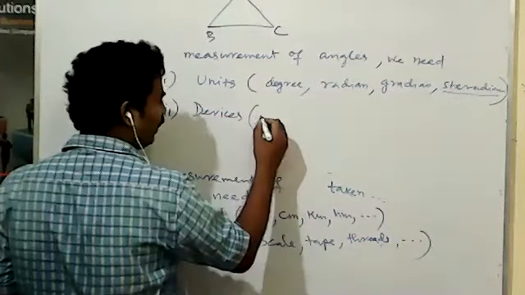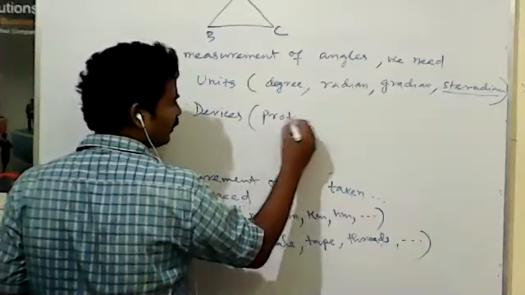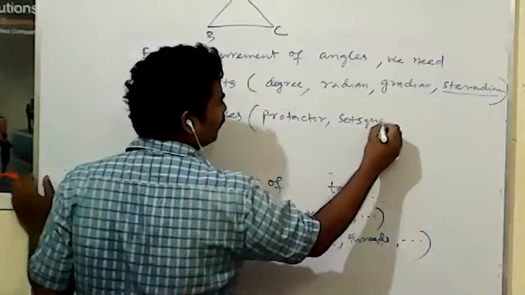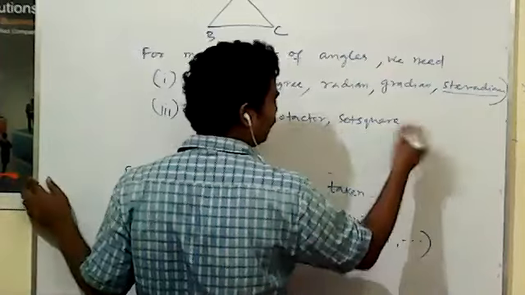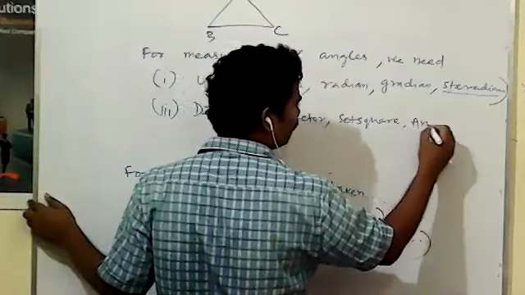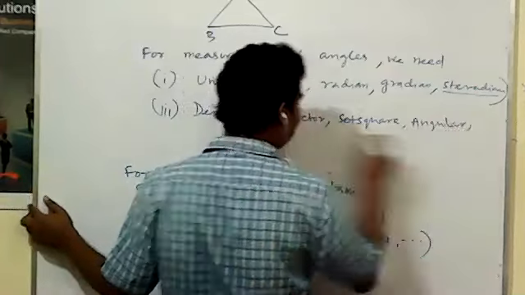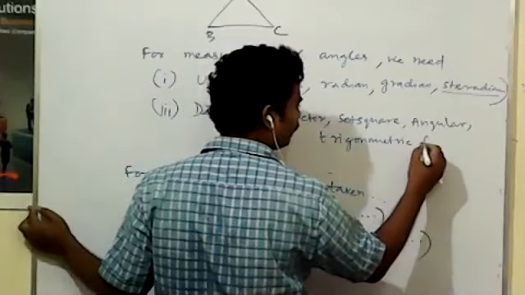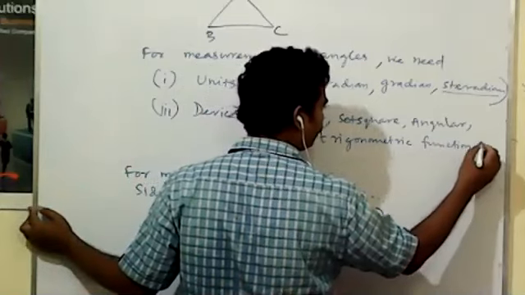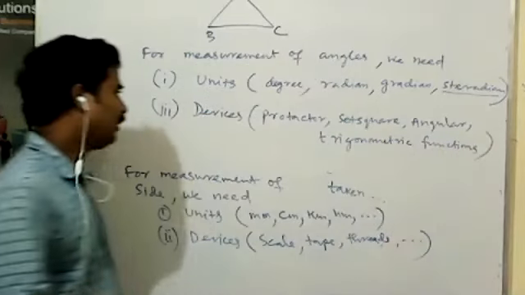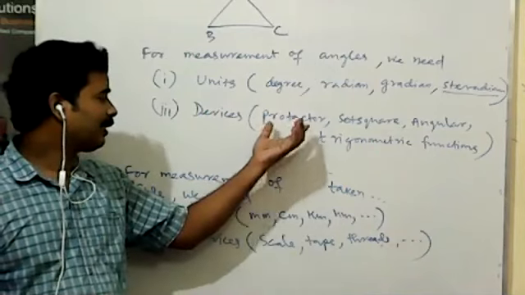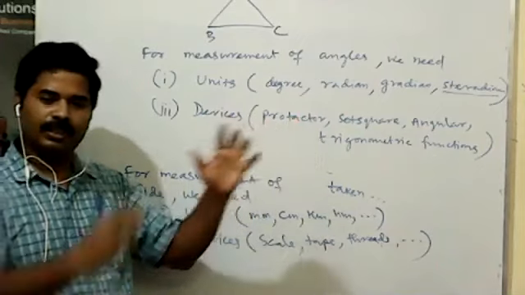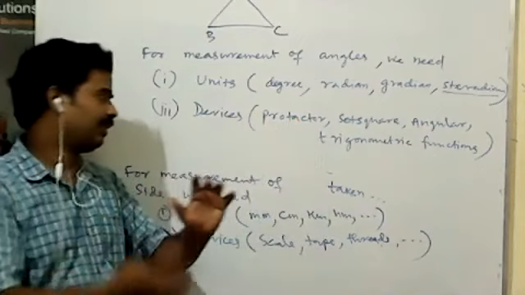And for devices, one is the protractor, another is the set square, another is the angular, then the trigonometric function. A protractor measures some specific angles up to 180; if you use two protractors, it is 360.